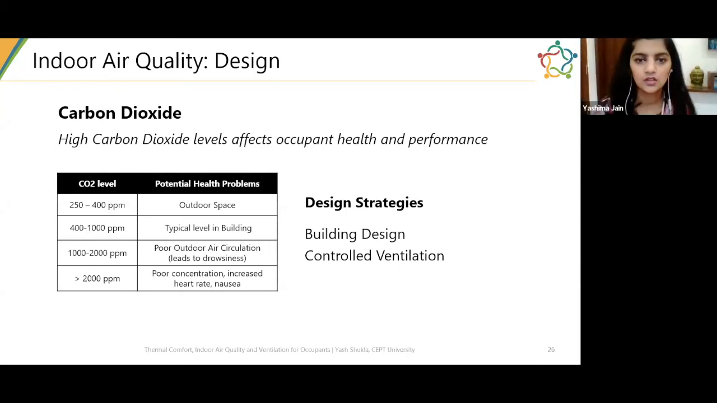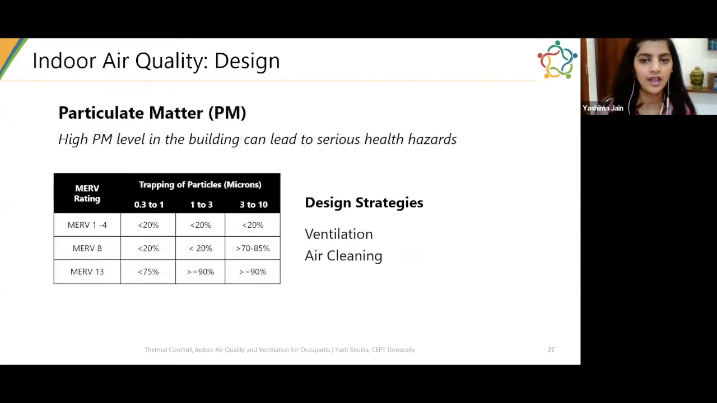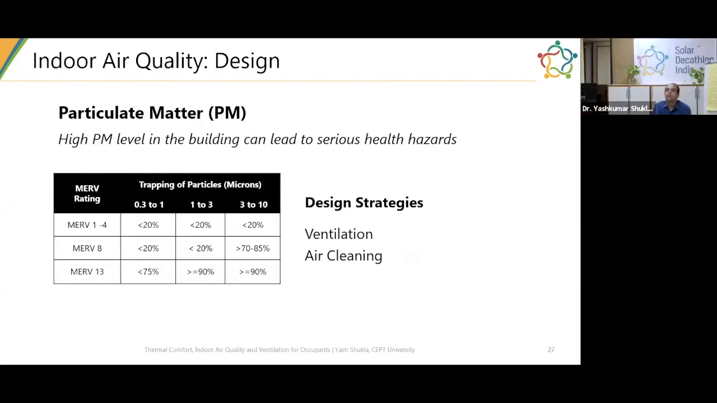Thank you, sir. Next question: in a city like Delhi, where the AQI reaches beyond 700, how do you maintain an AQI of around 100 indoors, considering that we are using mixed mode ventilation and therefore there is going to be an influx of particulate matter?